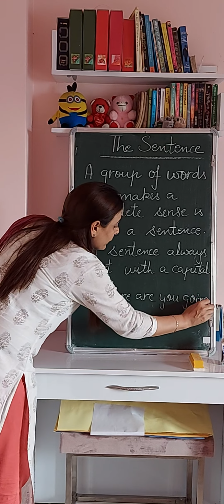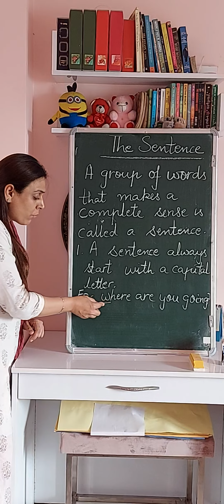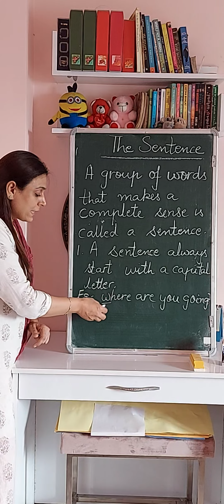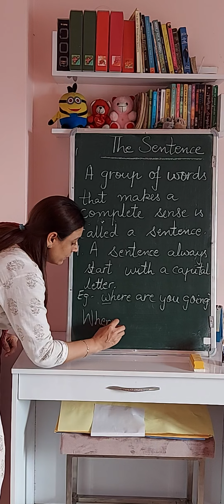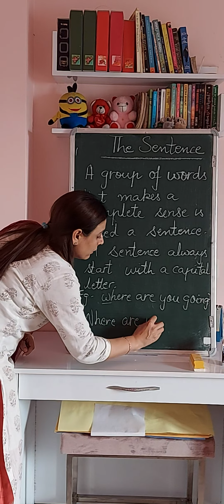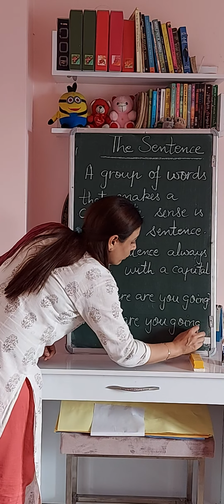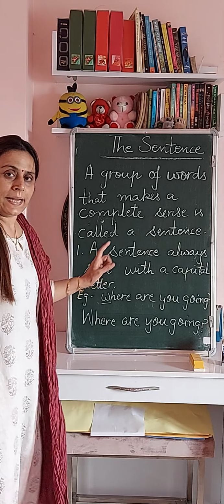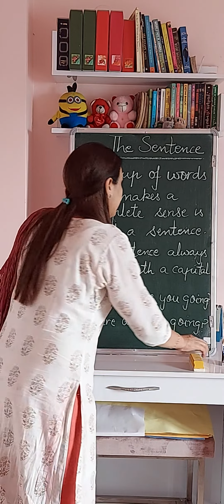I have put a question mark over here, but it's starting with the small alphabet. Can you see? Here I have written the small w. So this is wrong. The correct way is to write it with the capital letter: Where are you going? So the first rule is a sentence always begins with a capital letter.